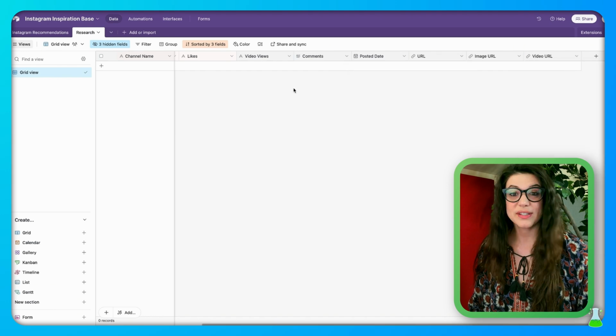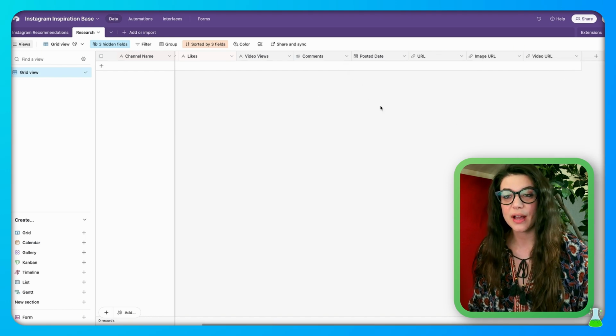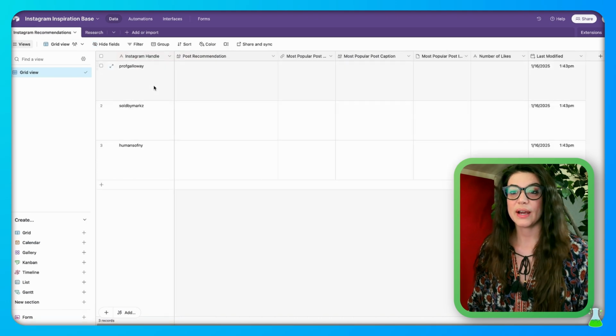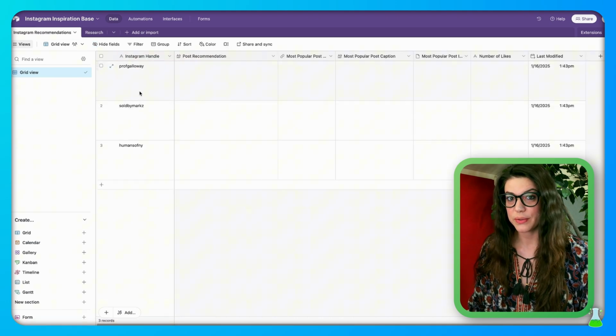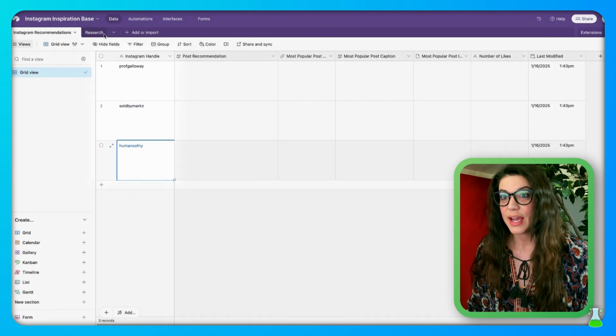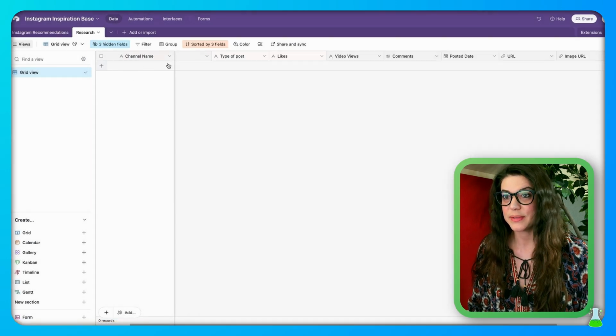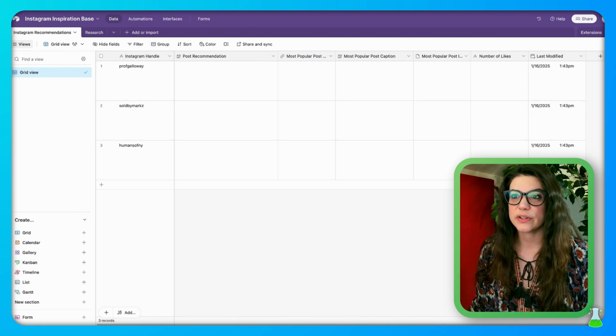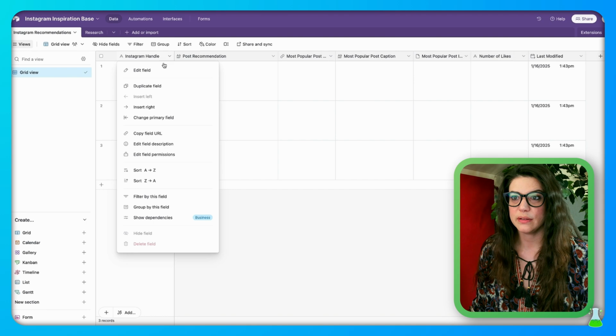All right. Now once this is all set up, in the research table, I'm going to have you create another table called Instagram recommendations. Here is where the top Instagram post with the most likes for each handle that you put in will populate. So you want to have your handles in here already before you run the Make automation. And your research table, it's okay if it's empty because it's going to pull the channel names from your Instagram recommendations with this automation. So in this table, the first field is going to be Instagram handle.